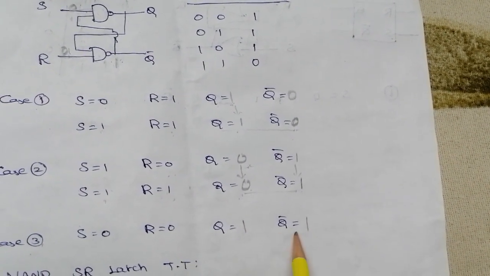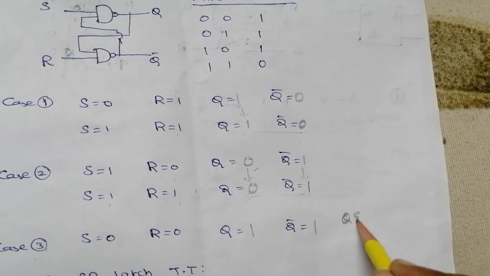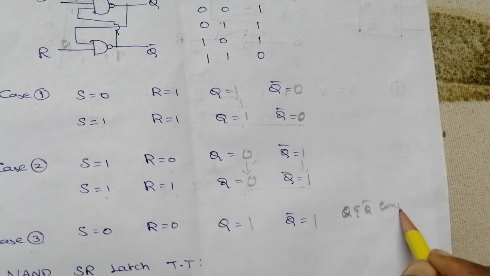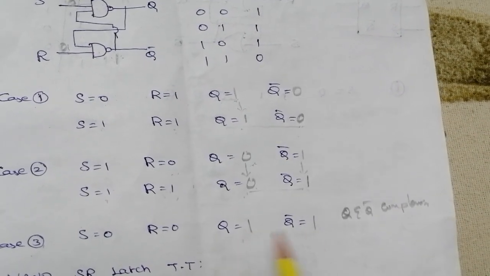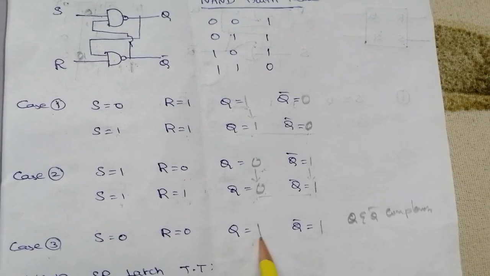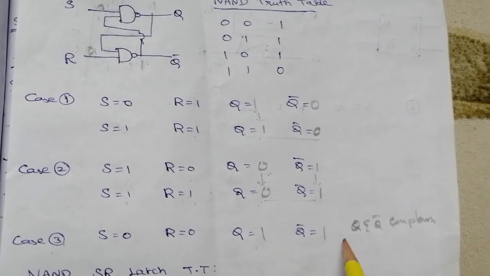But which is not possible because the latch always provides Q and Q bar as complementary, right? If Q is 1 means Q bar is 0. If Q equal to 0 means Q bar 1. That is the logic. But here both outputs are 1. So which is called as the invalid state.